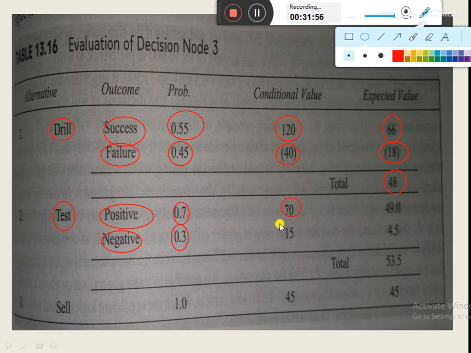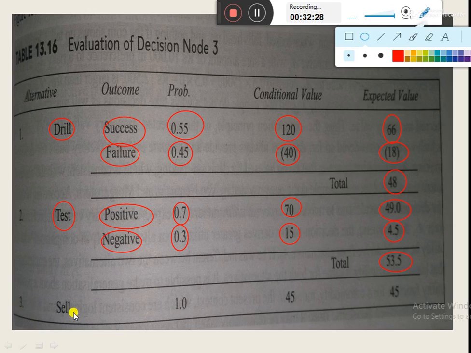In the first case the company would get 70 rupees, and in the second case the company would get 15 rupees. So the expected value for the first outcome would be 0.7 into 70, that is equal to 49, and for the second outcome the expected value would be 15 into 0.3, that is equal to 4.5. So the net value for the second option is equal to 53.5.